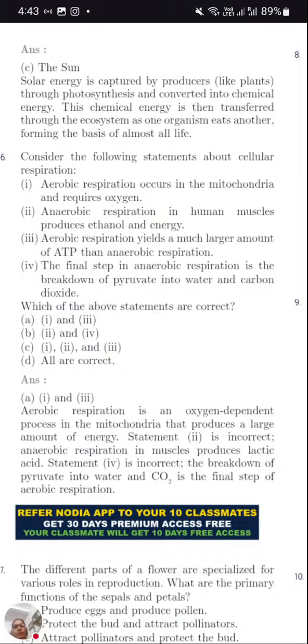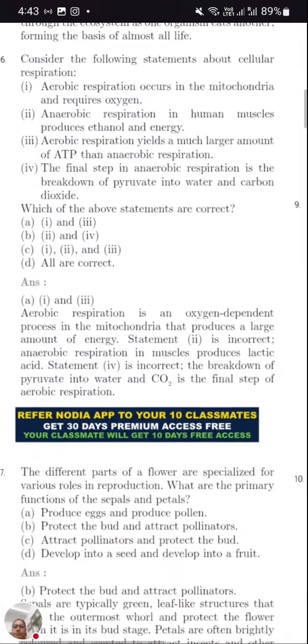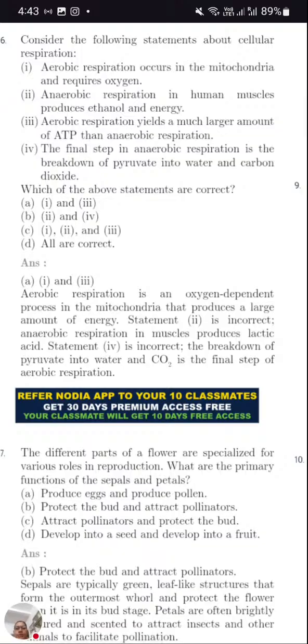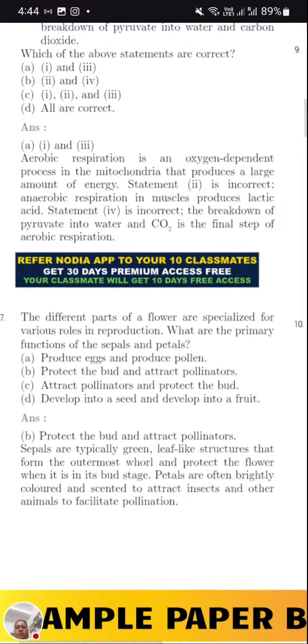As the final step of aerobic respiration is breakdown of pyruvate, that is the wrong one. The first step is pyruvate breaking down. The next one, aerobic respiration is an oxygen dependent process in mitochondria that produces a large amount of energy. So statement 2 is incorrect. Anaerobic respiration, muscles produce lactic acid, already we discussed. So next, let's move with the next question.